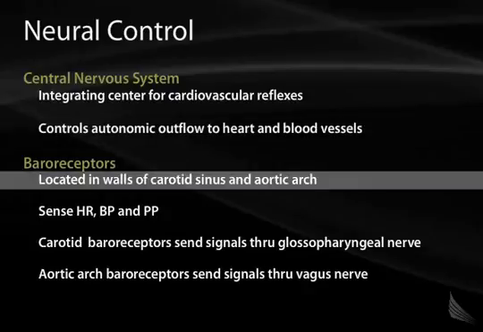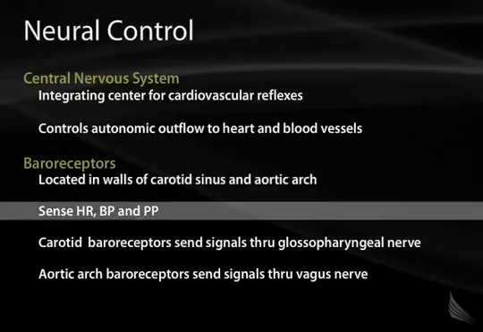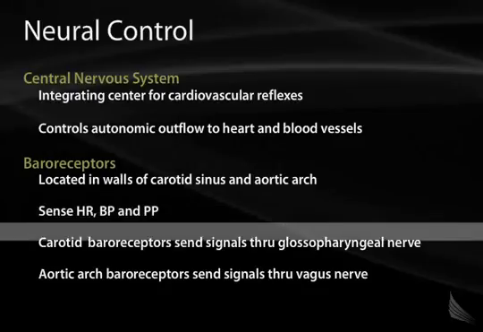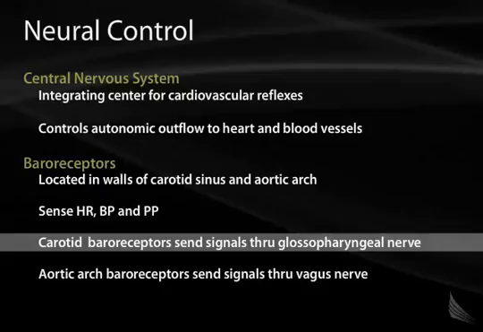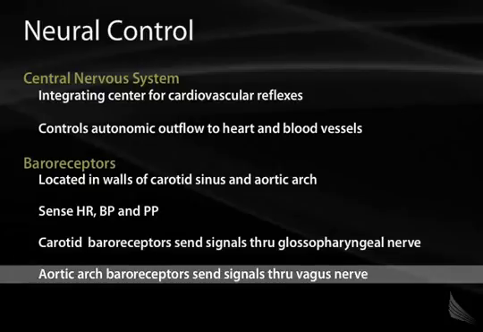Baroreceptors are pressure sensors that are located in the walls of the carotid sinus and the aortic arch. Baroreceptors are able to sense heart rate, blood pressure, and pulse pressure. The baroreceptors increase their signaling to the central nervous system as blood pressure goes up. The baroreceptors in the carotid arteries send a signal to the glossopharyngeal nerve back to the brain. The aortic arch baroreceptors send a signal through the vagus nerve to the brain.